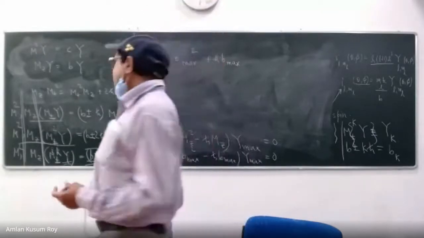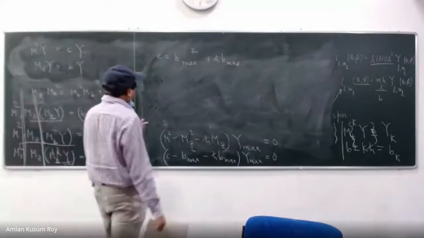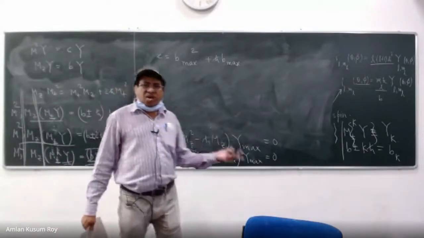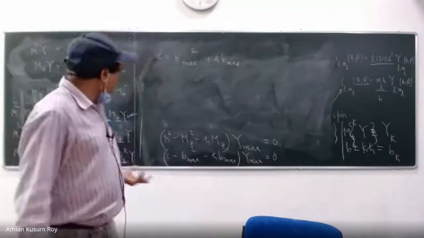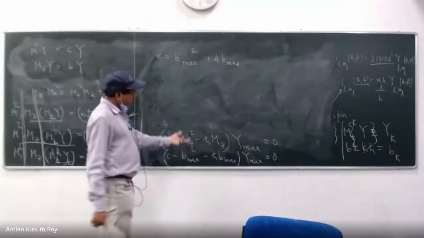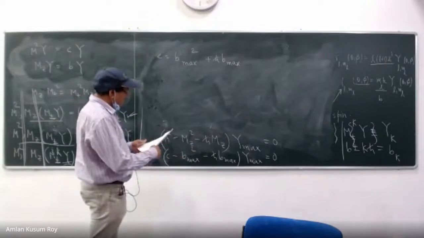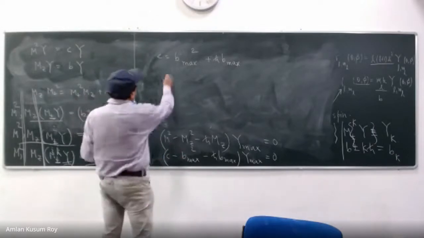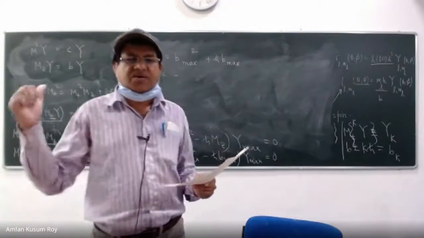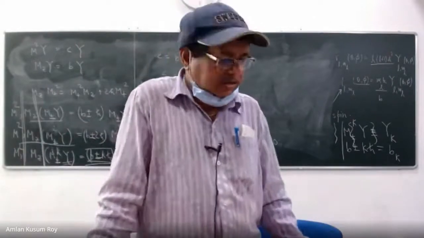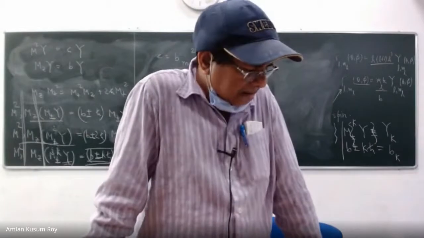So you operate with Mz, and then write Mz M minus in terms of the commutator, and you will come up with something. That will give the equivalent expression for B min, which I am not working out. Let us see if somebody can say.